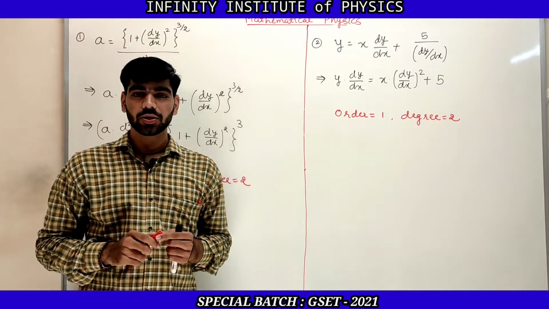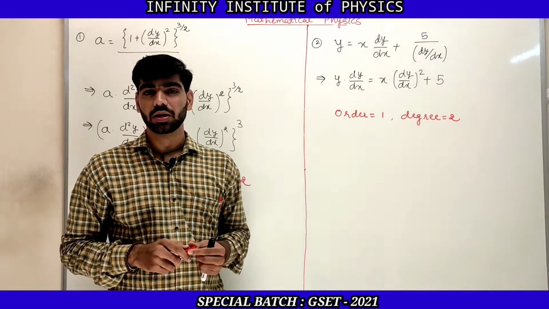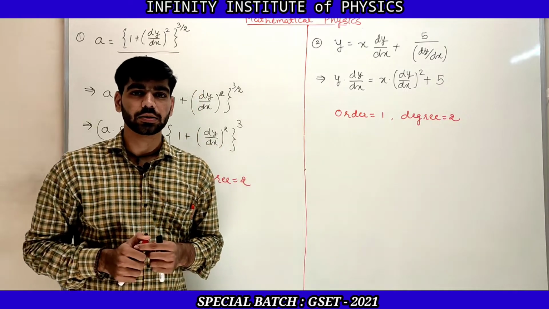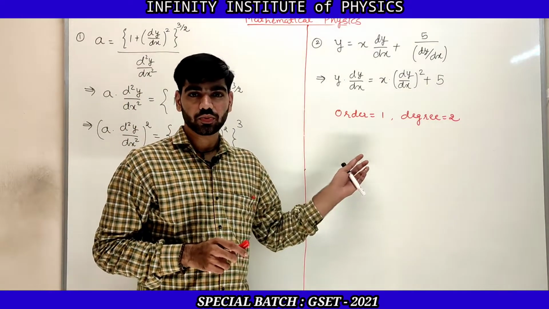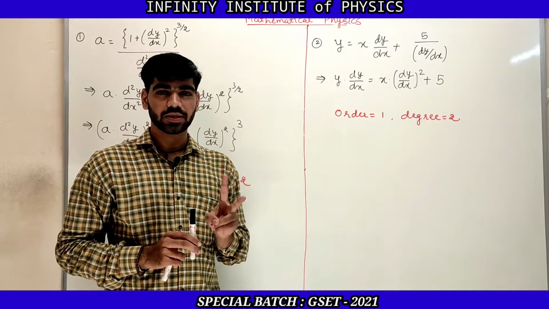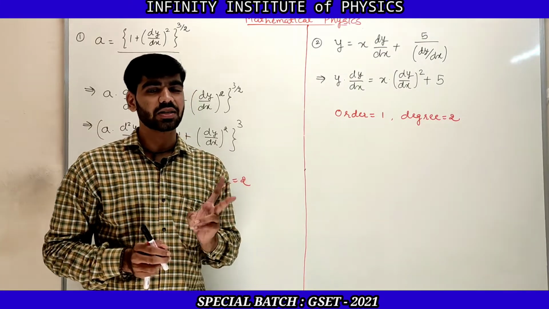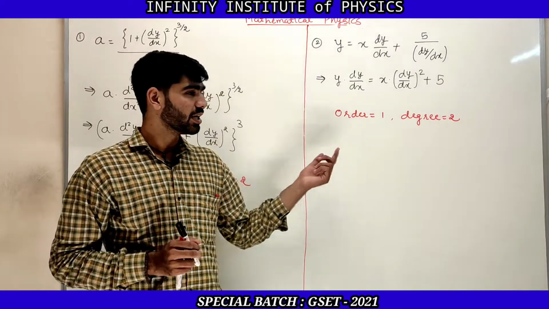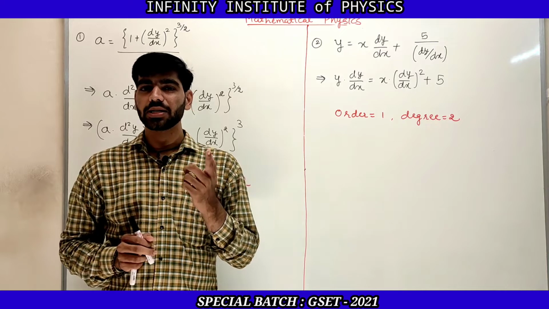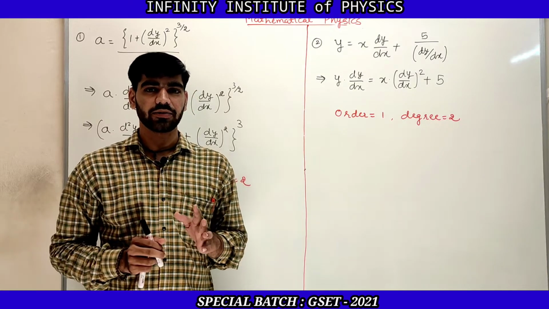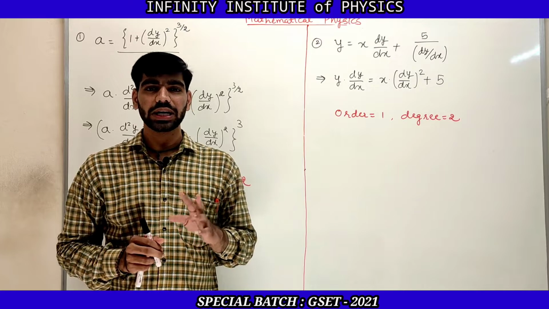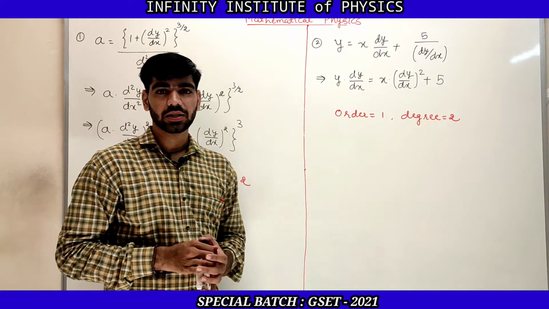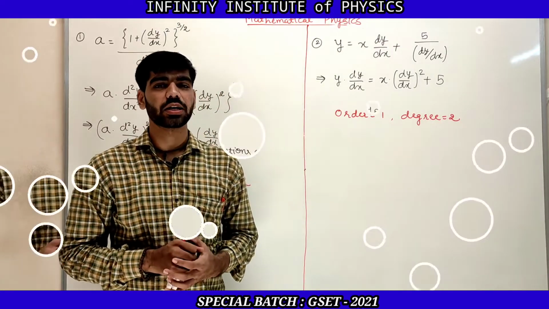So I hope it is clear to everyone how we can find out the order and degree of the differential equation. Clear? Just remember two things. Order is the highest order derivative in the differential equation, and degree is the power of that highest order derivative in that equation without fractional or radical sign. Clear? So this is all about order and degree of differential equation.